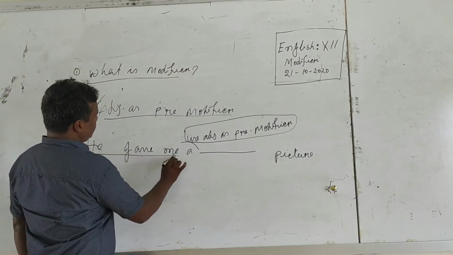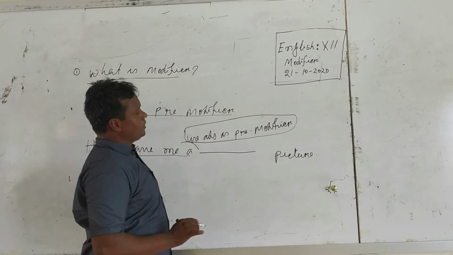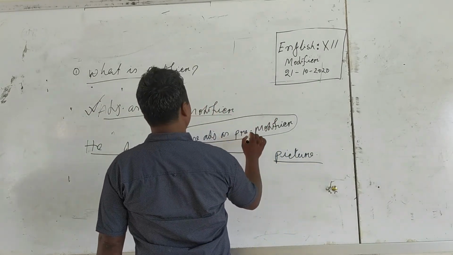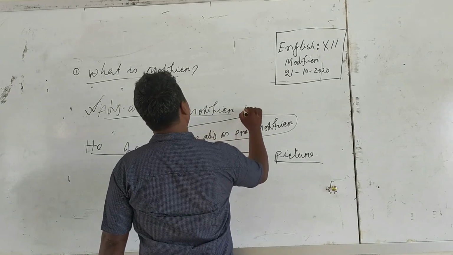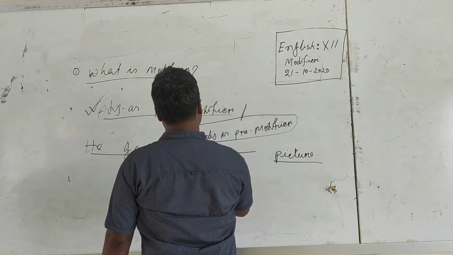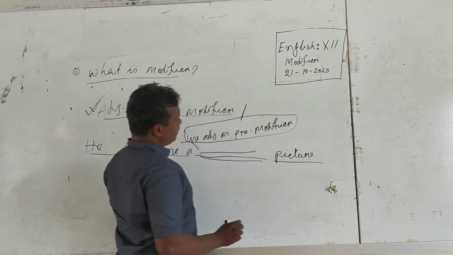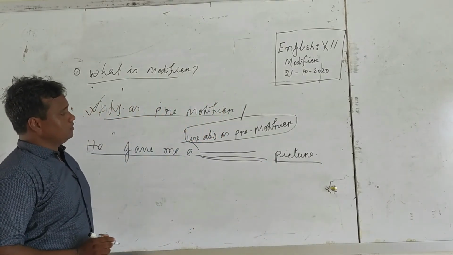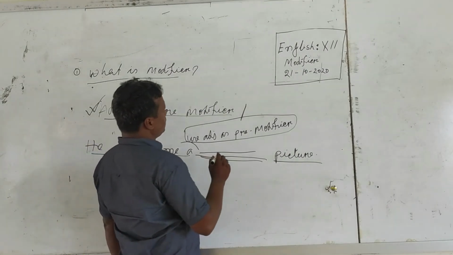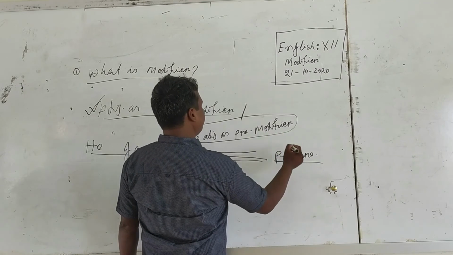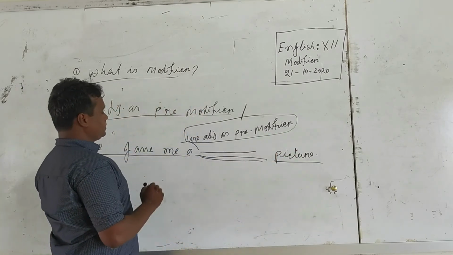He gave me dash picture. Use adjective as pre-modifier. Here in this blank space we use a word, and this word must be an adjective, and this adjective will modify picture.